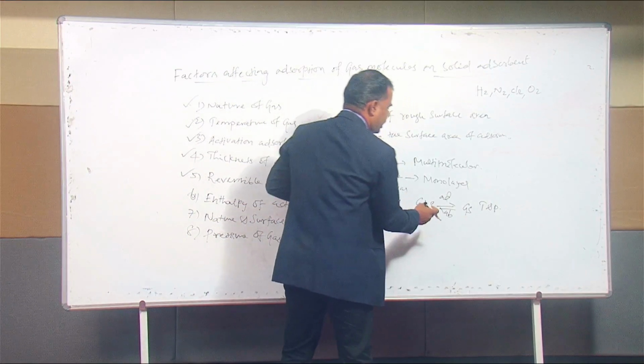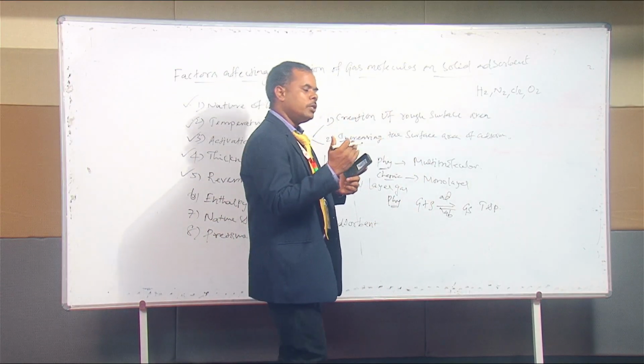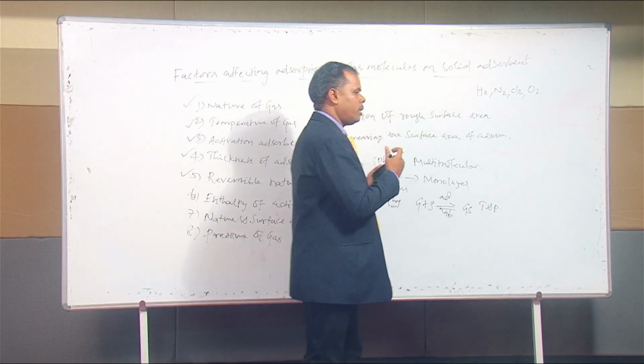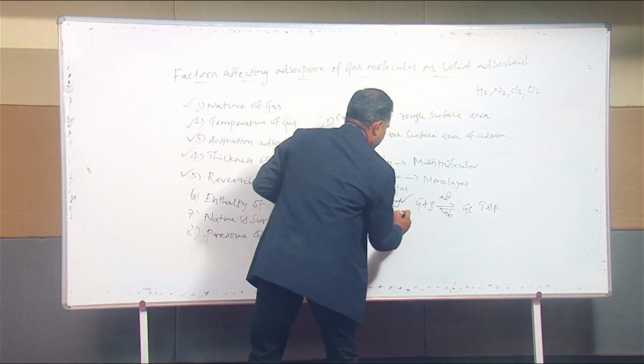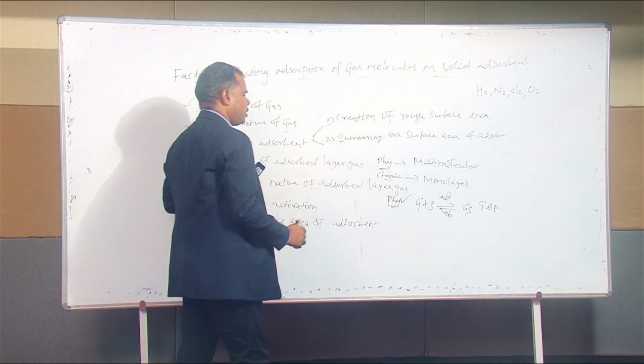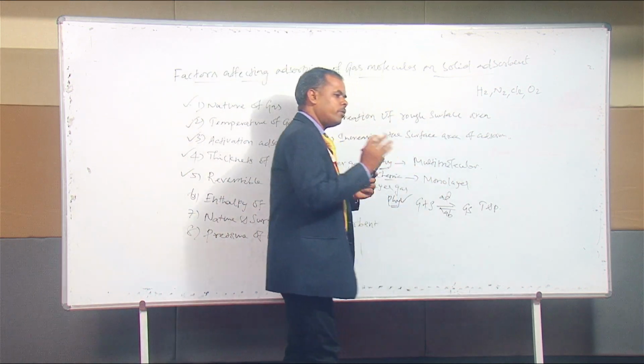So this physisorption can be easily reversed. That's why it is a reversible process. It is the reversible nature. Physisorption is of reversible nature. But what about chemisorption? In chemisorption, a surface compound is already formed.